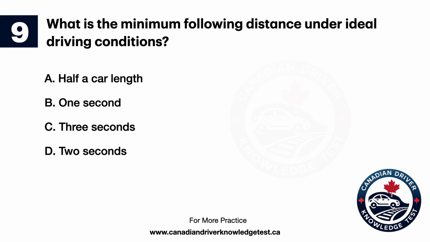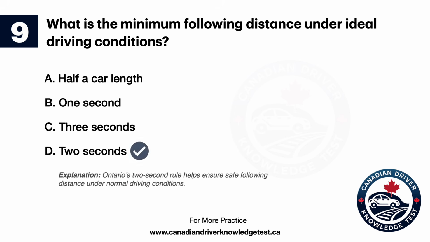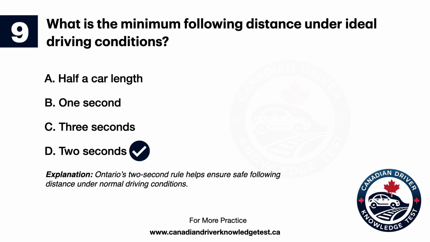Question 9. What is the minimum following distance under ideal driving conditions? A. Half a car length. B. 1 second. C. 3 seconds. D. 2 seconds. The answer is D. 2 seconds. Explanation. Ontario's 2-second rule helps ensure safe following distance under normal driving conditions.